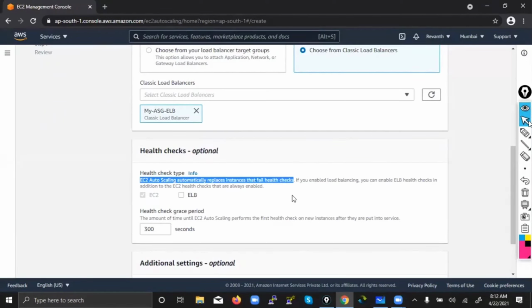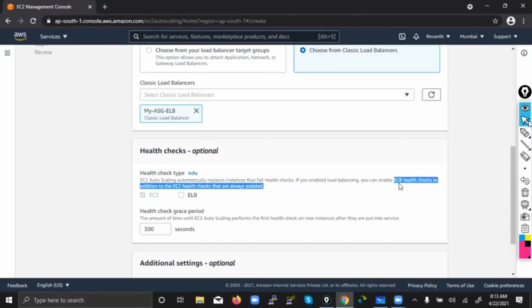That means the auto scaling group, if it is unable to find that index.html string, then it will replace the unhealthy instances with healthy instances by launching a new machine. And what they're saying is, if you enable load balancing, you can enable ELB health checks in addition to the EC2 health checks that are always enabled.